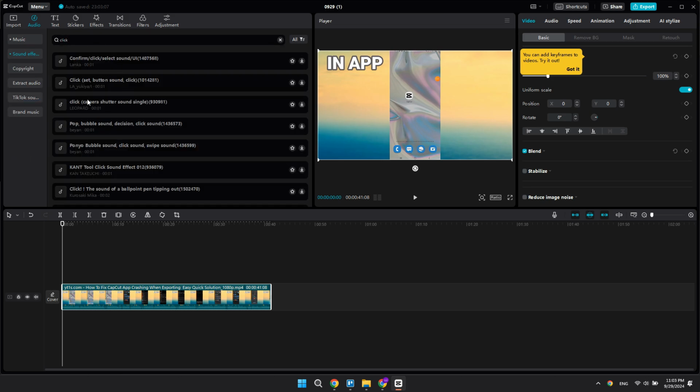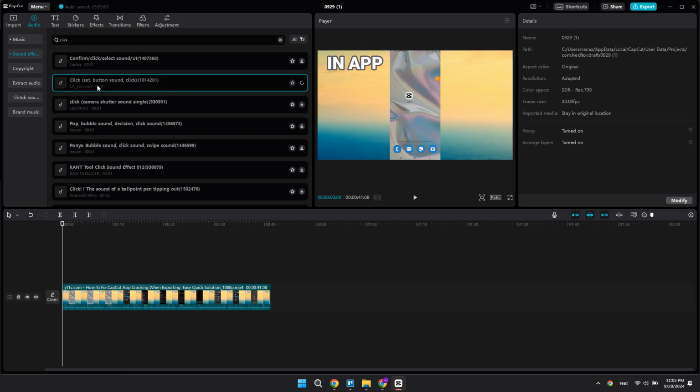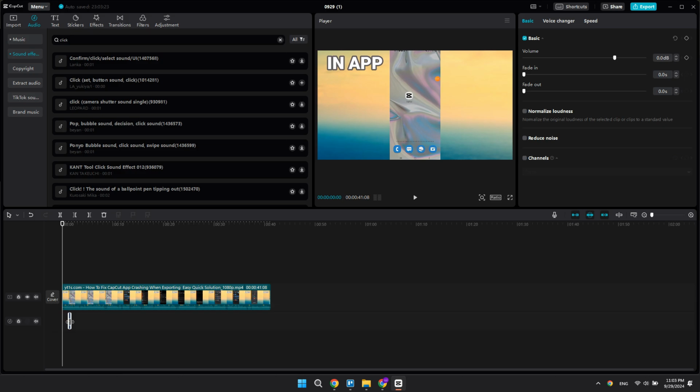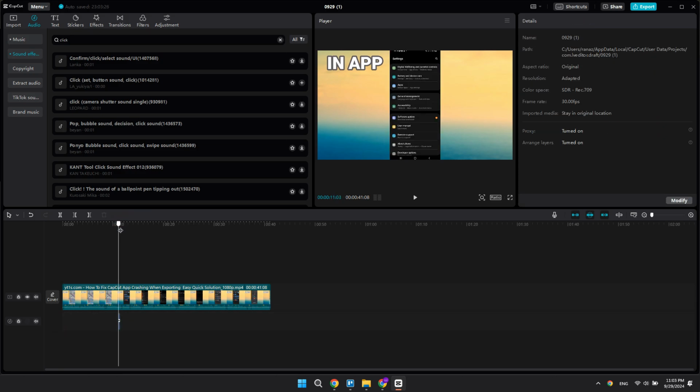After that, choose a sound effect from the list. Drag the click sound to the desired position in the timeline under your video. Trim or adjust the sound's duration to sync perfectly with your video action.